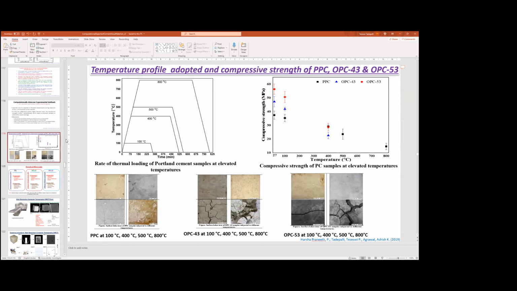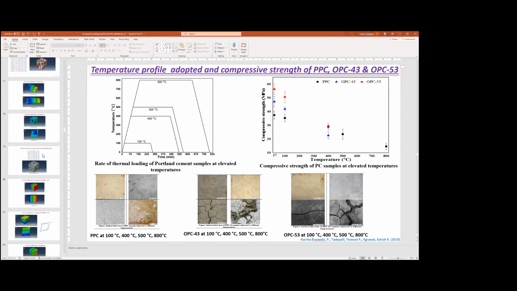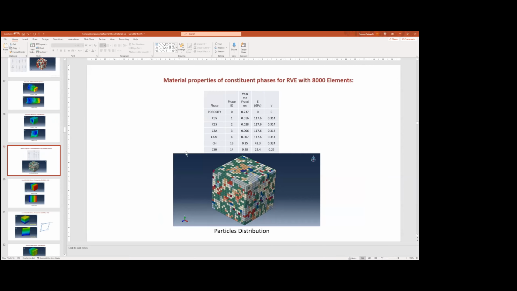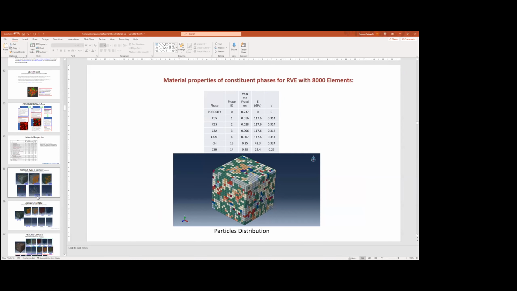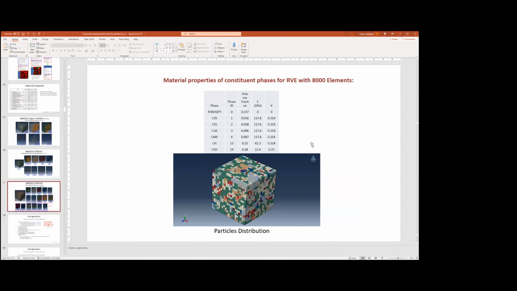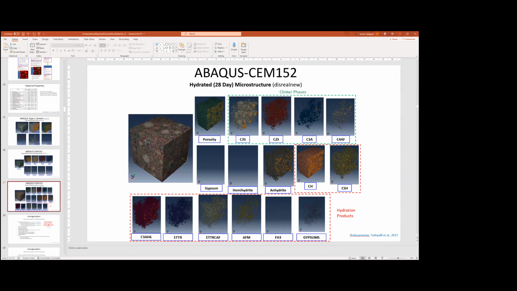But apart from those experiments, if you're talking about numerical experiments, here we can look at the effect of, finally, what the hydration products are, what is the volume of hydration products that has been created. Volume fractions can easily be computed from this particular model study that we did. I hope that answers the question. Is there any specific thing you're looking for in this?